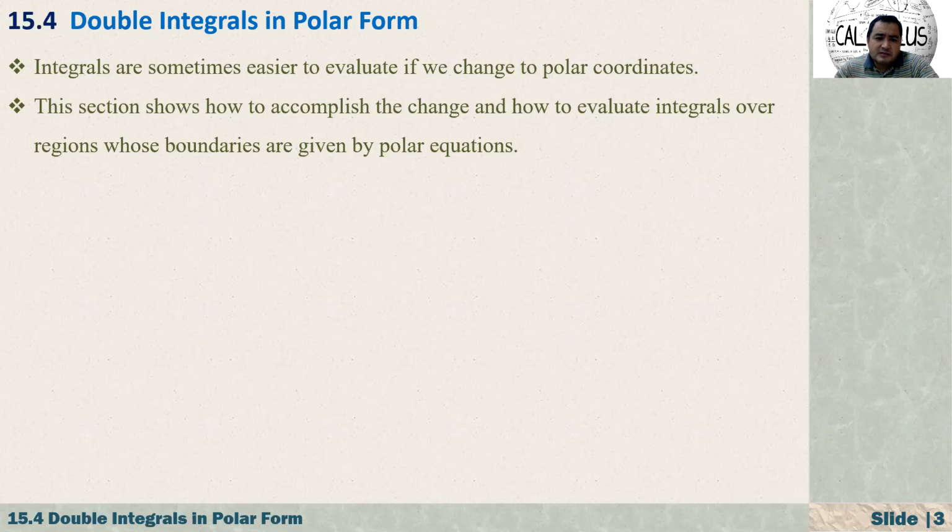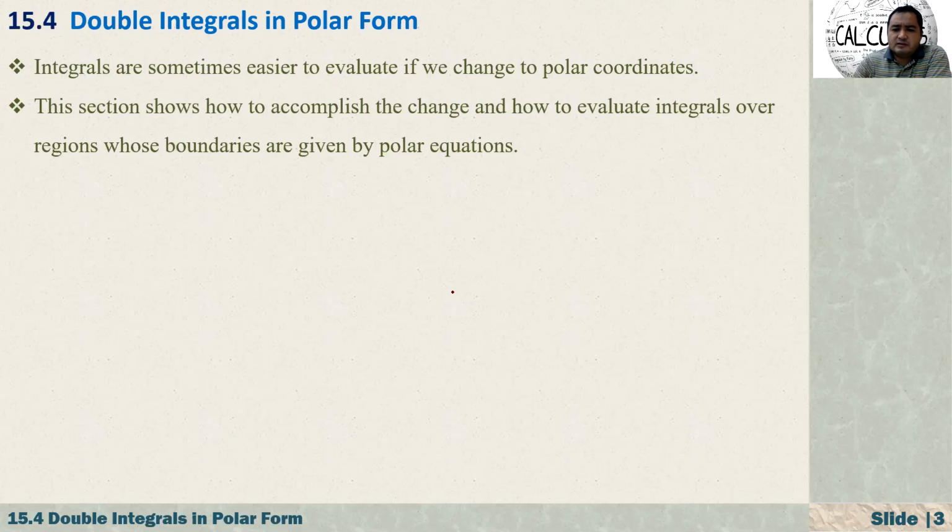So integrals are sometimes easier to evaluate if we change to polar coordinates. Especially if our function involves x squared plus y squared, for example. In polar coordinates, how do you describe this? We know that x squared plus y squared is just r squared. That is a very important point here. This section shows how to accomplish the change and how to evaluate integrals over regions whose boundaries are given by polar equations.